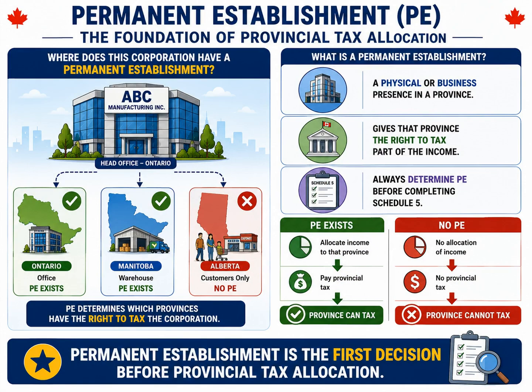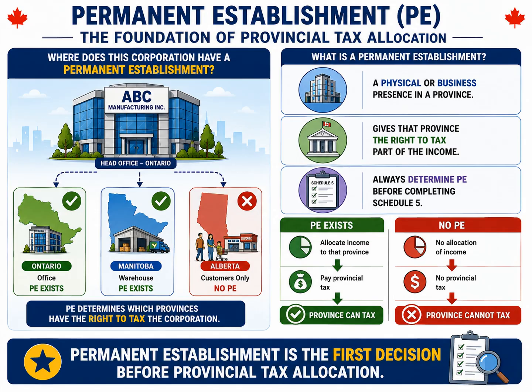Before you can allocate income between provinces using Schedule 5, you must answer one very important question. Where does the corporation have a permanent establishment? Often called a PE, a permanent establishment is a physical or business presence in a province that gives that province the legal right to tax a portion of the corporation's income. In other words, PE determines which provinces are entitled to receive provincial corporate tax.